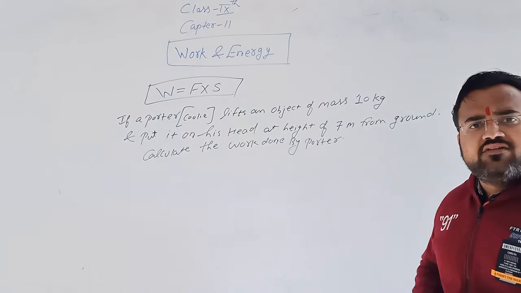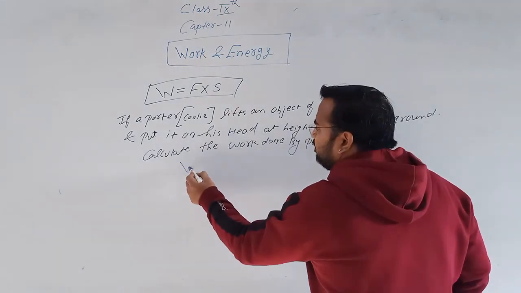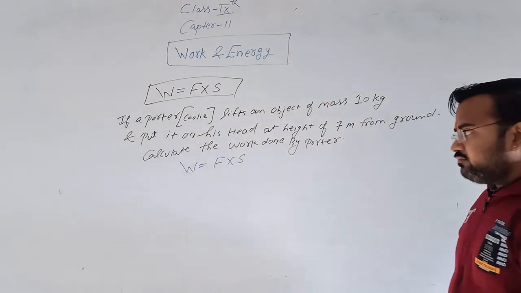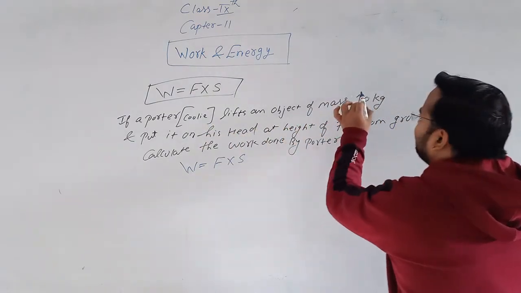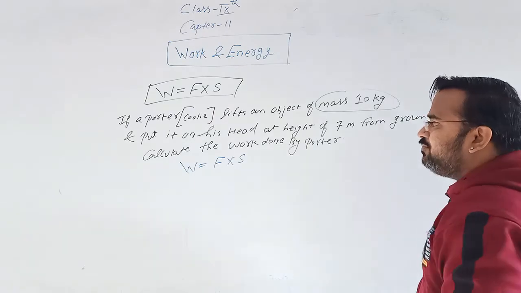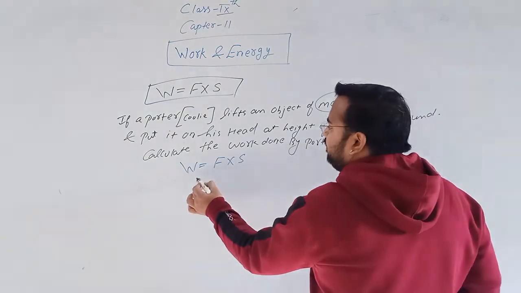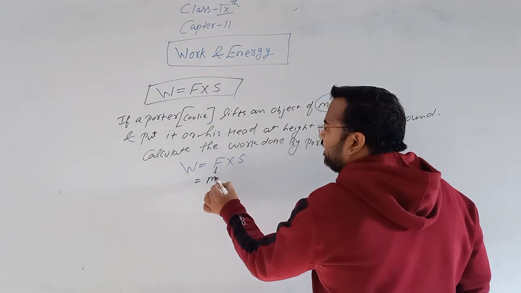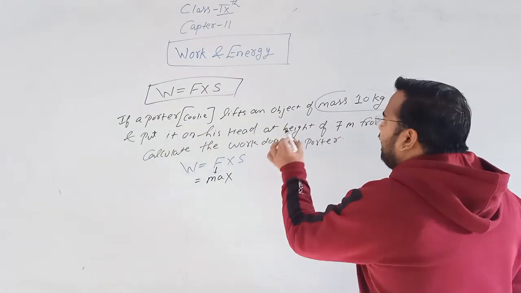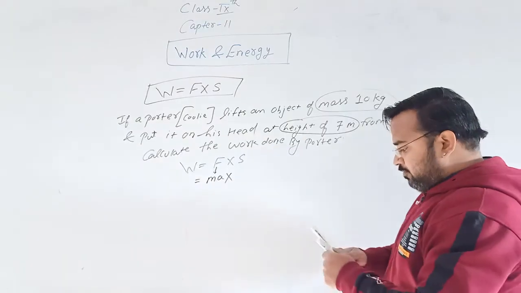So how do we calculate the work done by the porter? We apply the same formula, work done is equal to force into displacement. Now the mass is given. In this formula there is no mass, only force and displacement. But as we know, instead of force I can write mass into acceleration, into a height of 7 meter.